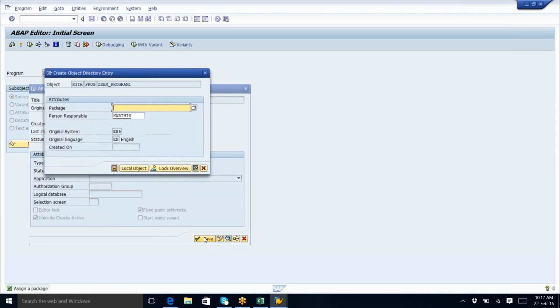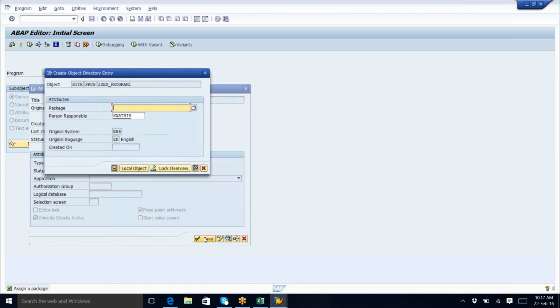When you save it, it is asking for what? Package. What is the meaning of package? Package means classes. It includes classes, interfaces, header files. Do I need to give a package here, or no need to give any package?